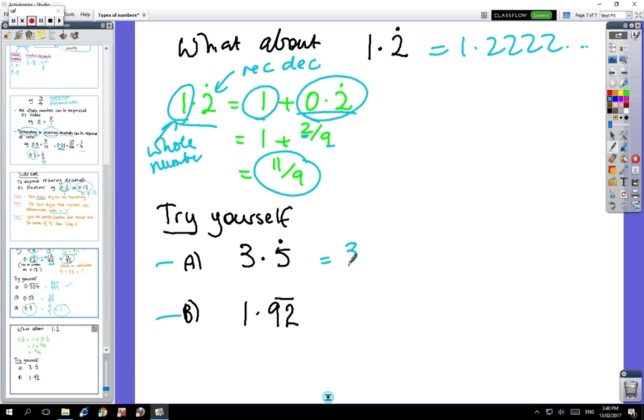Okay, so we've got 3 plus 5 over 9, and 9 3s are 27, plus 5, 27 plus 5 equals 32 over 9.